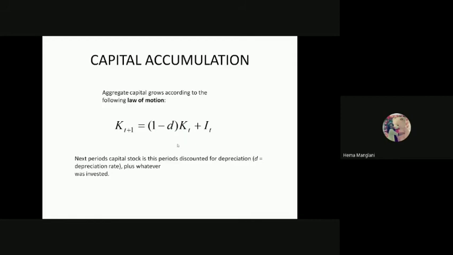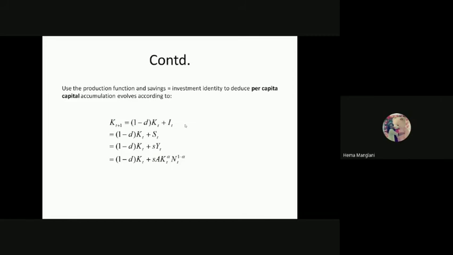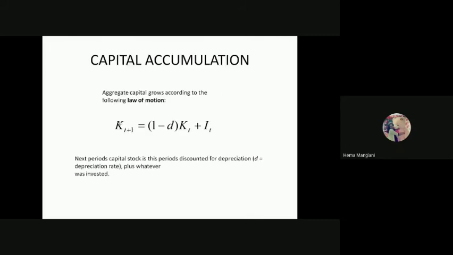This is your initial capital. Whenever you make investment, there will be some depreciation in the capital stock. So next period's capital stock is this period's capital discounted for depreciation, D being the depreciation rate, plus whatever was invested. Then use the production function and the savings equals investment identity to reduce per capita accumulation, which evolves according to the following. We'll see how this KT plus 1, the capital accumulation, can be expanded like this.